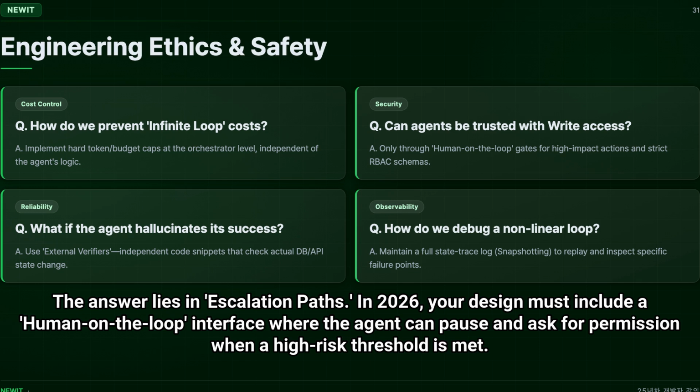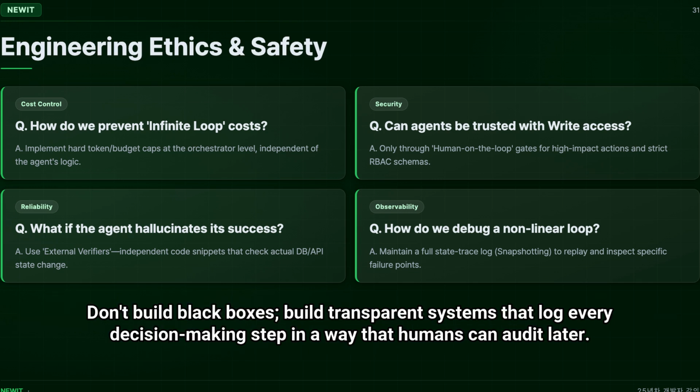In 2026, your design must include a human-on-the-loop interface where the agent can pause and ask for permission when a high-risk threshold is met. Don't build black boxes. Build transparent systems that log every decision-making step in a way that humans can audit later.